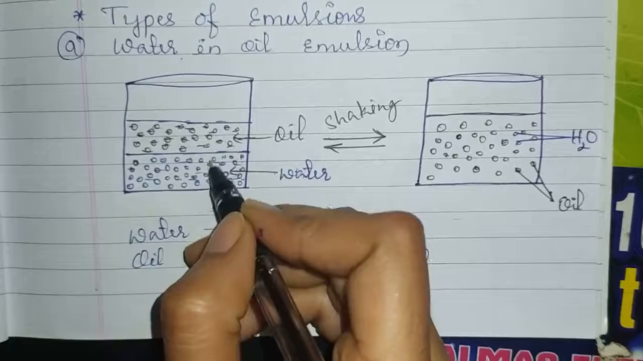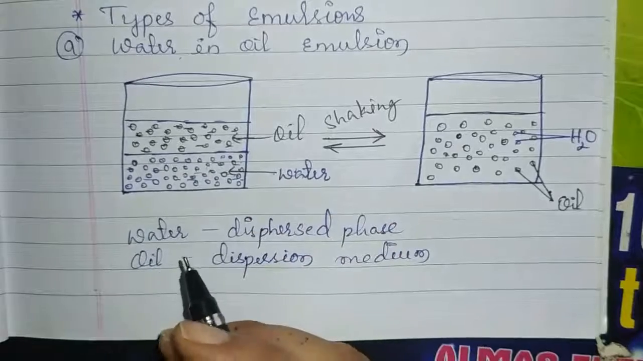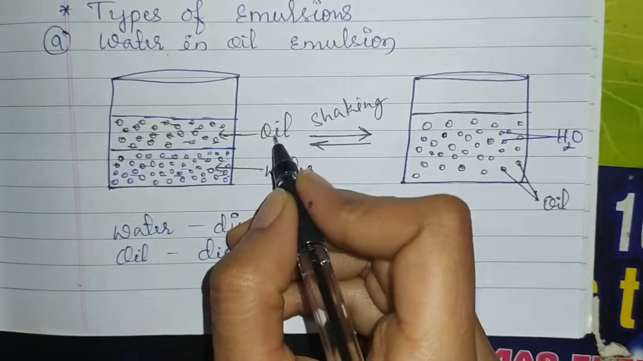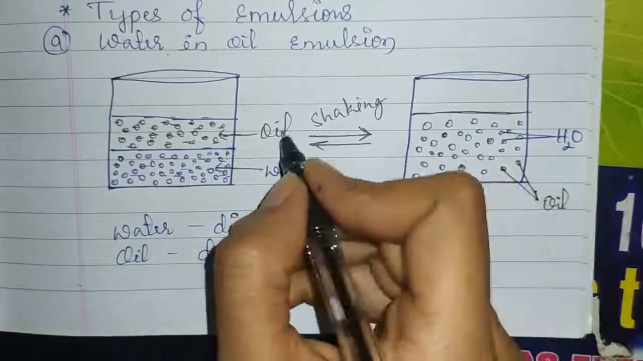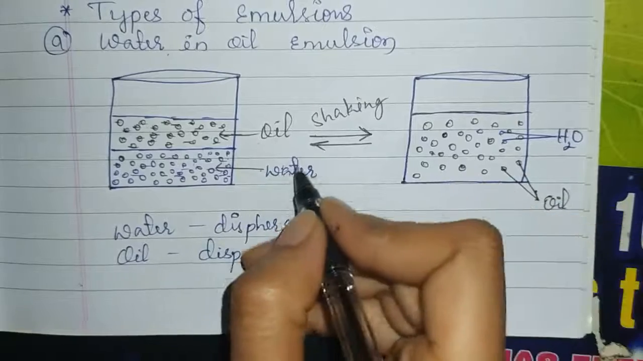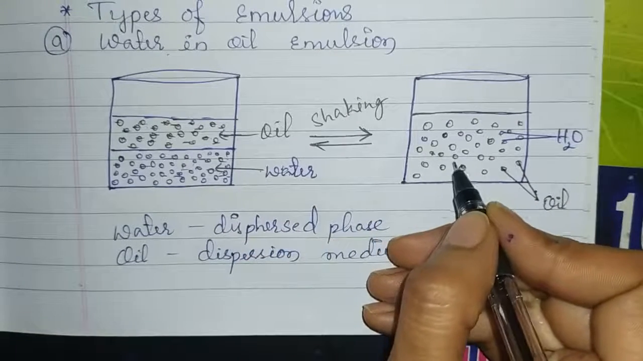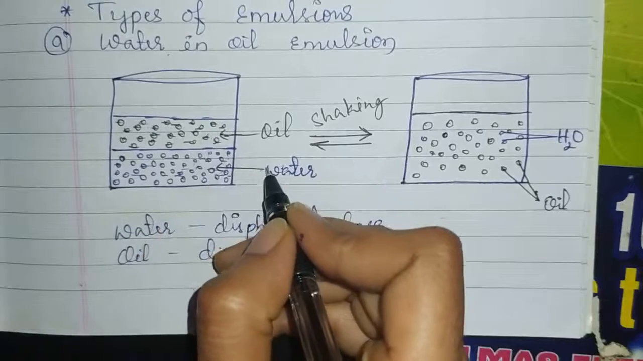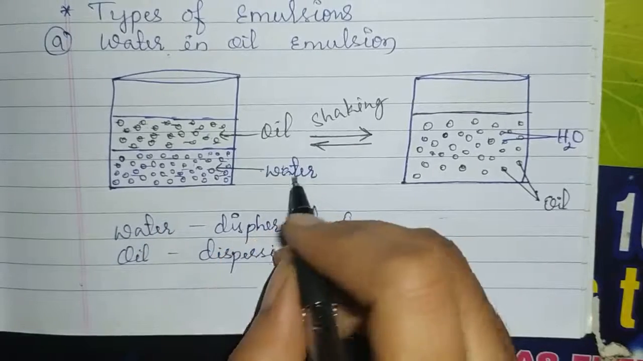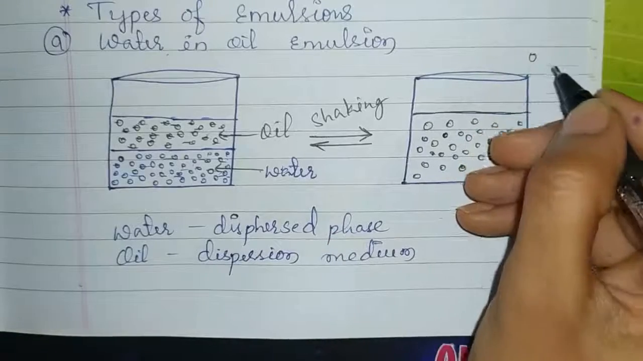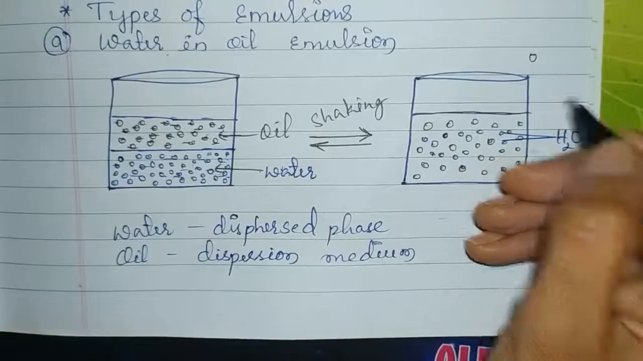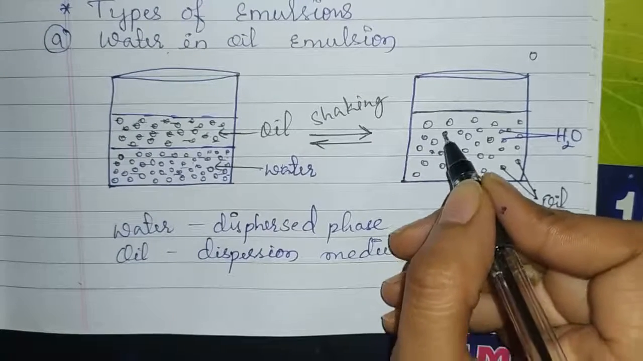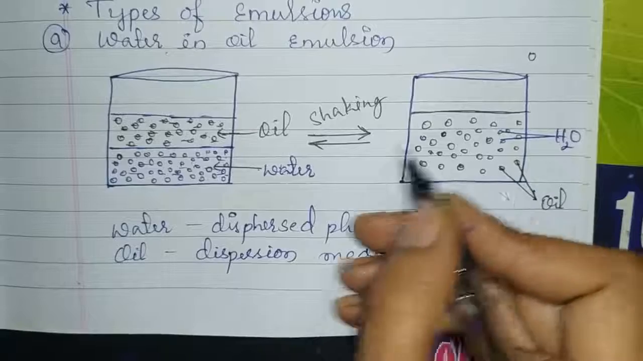Okay, when we shake this beaker, these two layers will mix, and here water will disperse through the oil. Water molecules in the form of small globules. I will send the photos in the group. Okay, this water will form globules and is mixed throughout the oil.